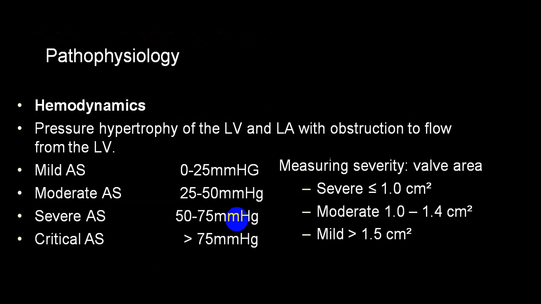We already mentioned all this: pressure gradient wise, mild, moderate, severe, and critical. And area wise, we have already told you that if it becomes less than 0.75, then it becomes critical. So depending upon the diameter, or what we call the area, you can call it mild, moderate, and severe. More than 1.5, mild; between 1 and 1.5, moderate; severe less than 1; and critical less than 0.75.